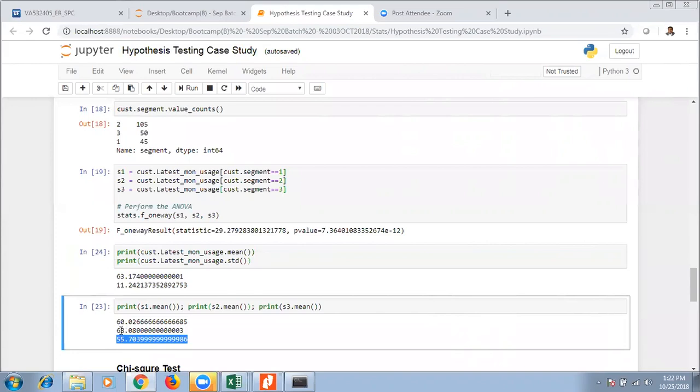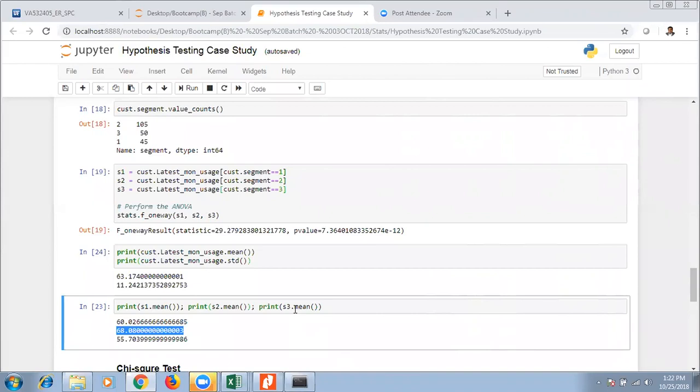So at least if you look at 55 to 68, there is a significant difference. Yes or no? That means at least one segment has different spends. That is the conclusion you can make with the help of this.